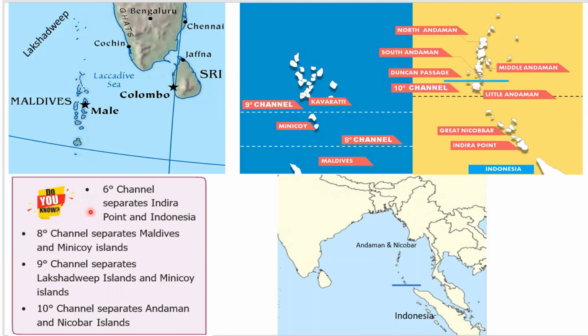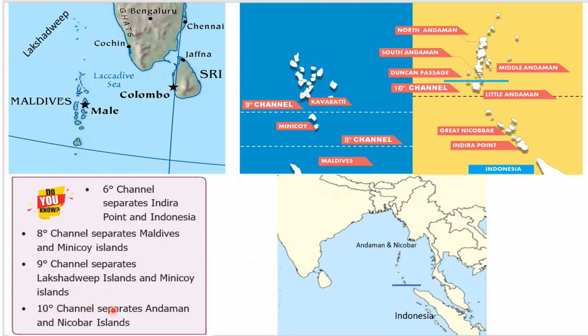The 8-degree channel separates Minicoy Islands and Maldives. This is Maldives, and Minicoy Islands are found in Lakshadweep. So this 8-degree channel here separates Minicoy Islands and Maldives Islands. And the 9-degree channel separates Lakshadweep Islands and Minicoy Islands. So this is Lakshadweep and this is Minicoy. And here you have a gap, and this is where the 9-degree channel runs.